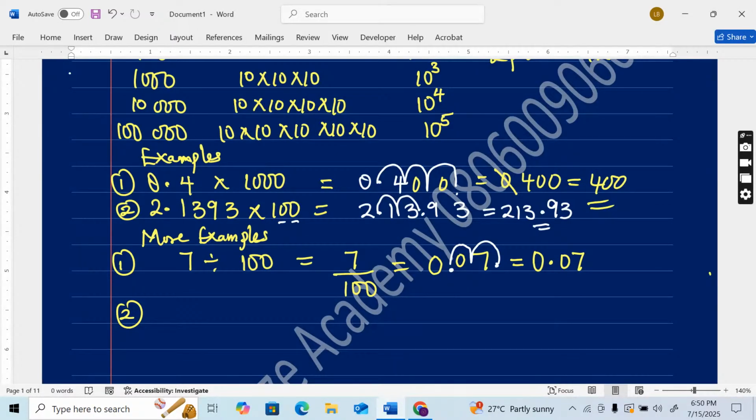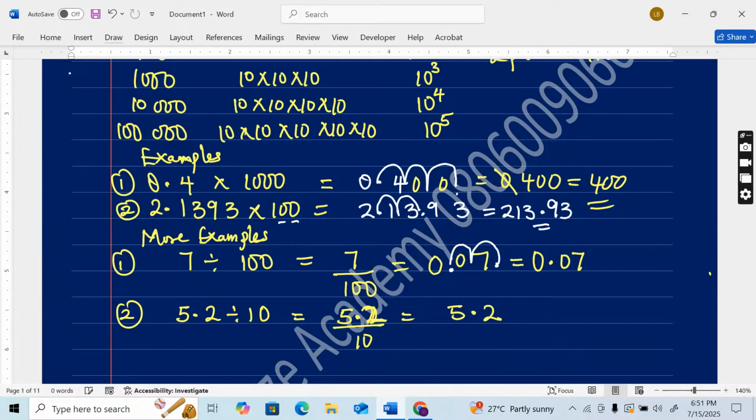All right, example 2 for dividing by powers of 10. What if I have 5.2 divided by 10? I'll write it as 5.2 all over 10, then write 5.2 to stand alone.